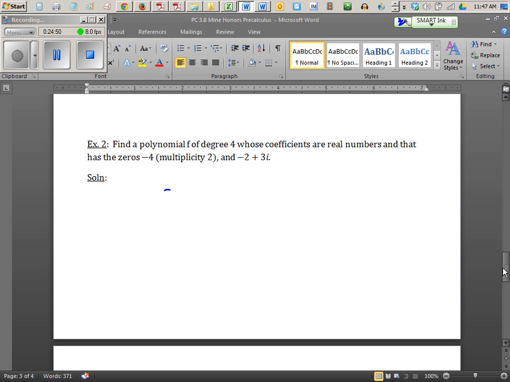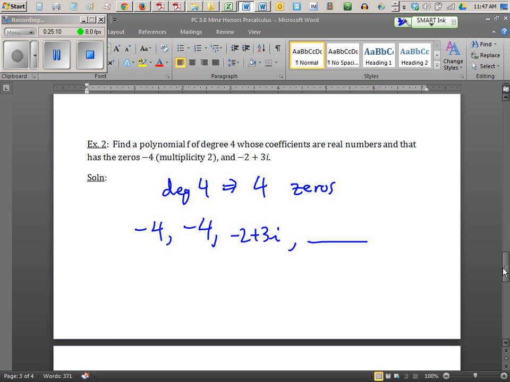Next example is the same idea. This one's degree 4. So if it's degree 4, then how many zeros is it going to have? 4 zeros. That's the fundamental theorem, right? They told us that they are -4, and then they told us -2 plus 3i was an answer. That means we're only missing 1.